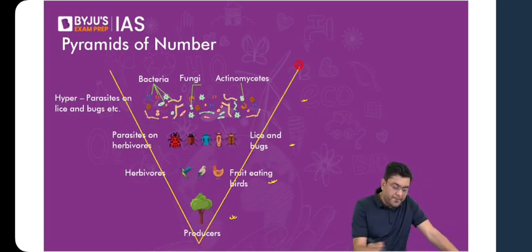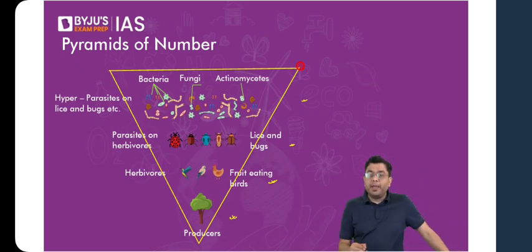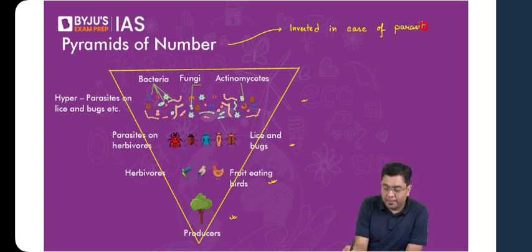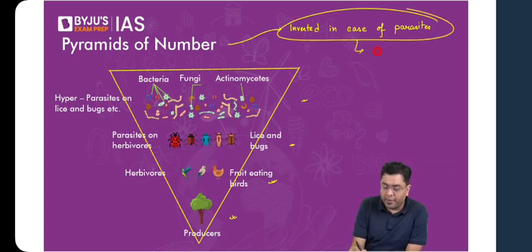The shape is going to be inverted. So that is where, in the case of the pyramid of numbers, this is going to be inverted in case of parasites. This trivia will be relevant for your prelims. Important for prelims.